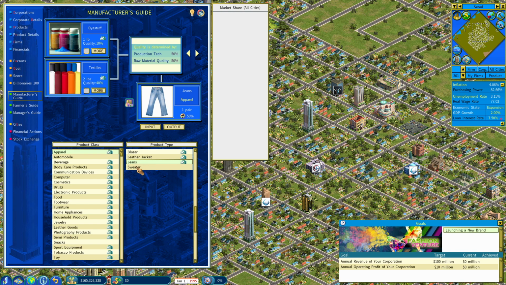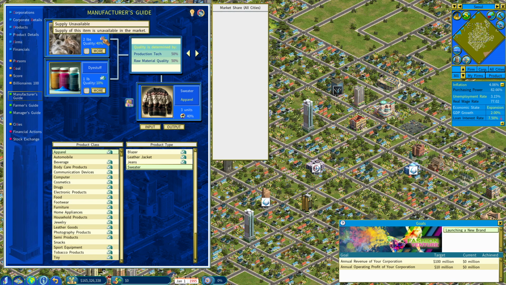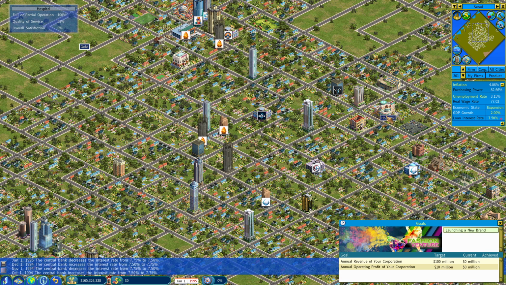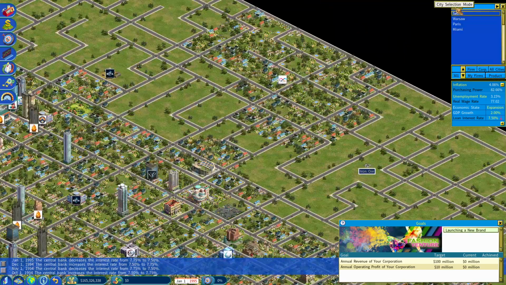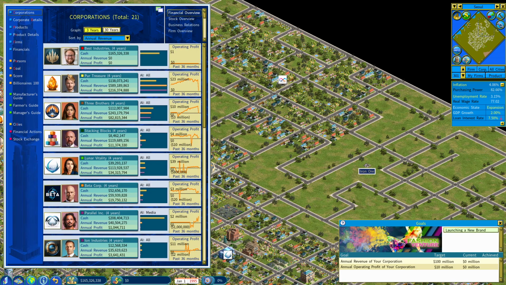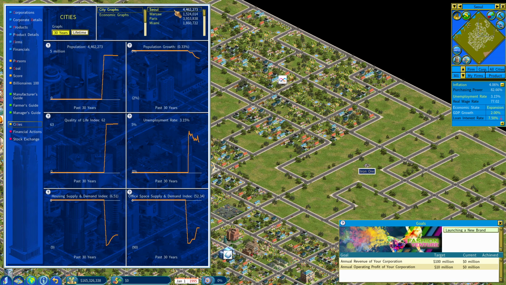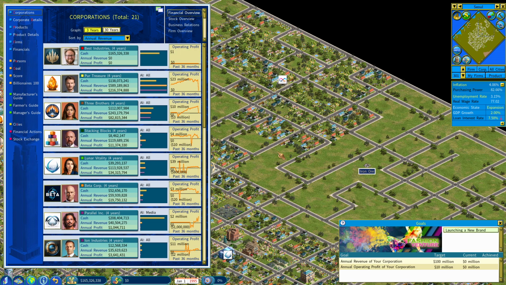Textiles matter in the jeans, and then wool matters in the sweater. So now nobody's making wool at all, so we probably want to get into that because we're going to need it if we just want to make sweaters. Okay, and then let's just enter the biggest market, I think, instead of worrying about cost of labor. So if we look at cities, I think it was Seoul, right? So yeah, well, let's do Seoul.